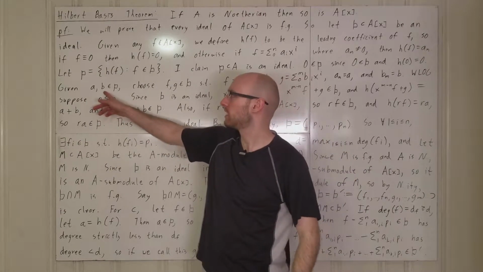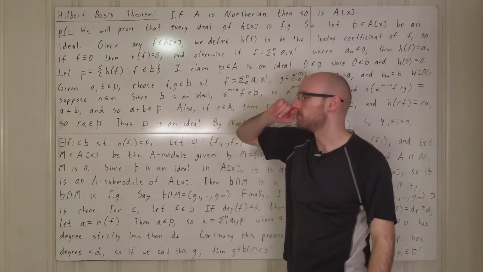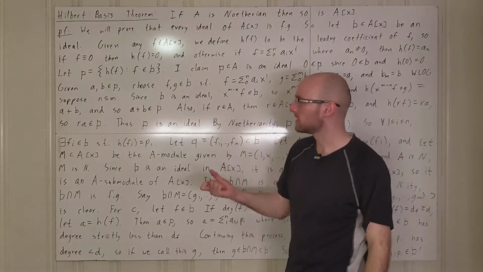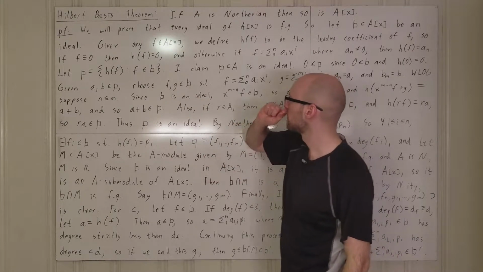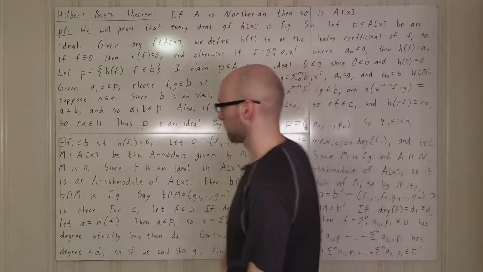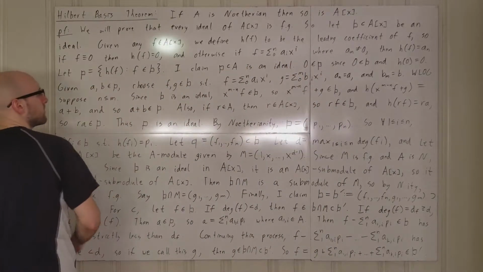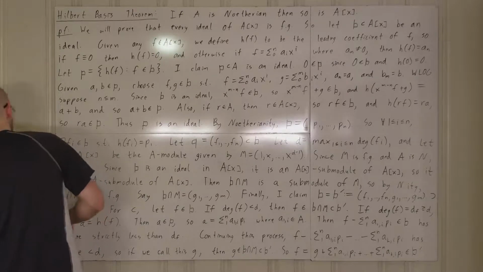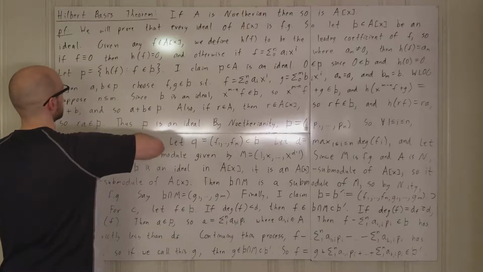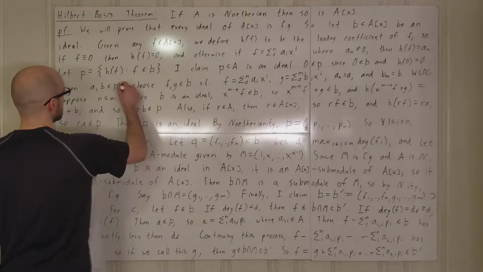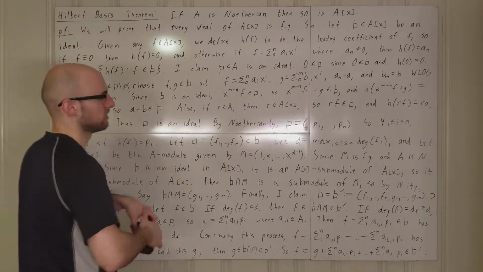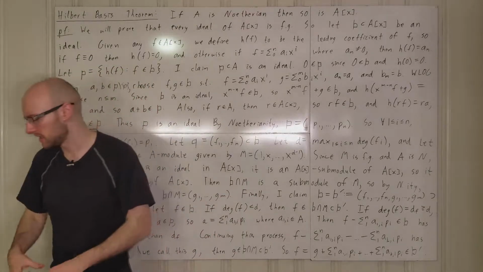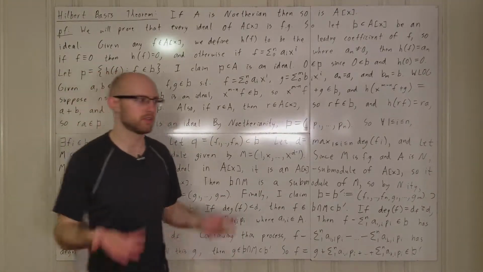Now you take two things in this ideal, and we want to prove that their sum is in there. Obviously, if either a or b is 0, then the sum is just going to be one of them, and so it's easy to see that that's going to be in there because it's already in there.